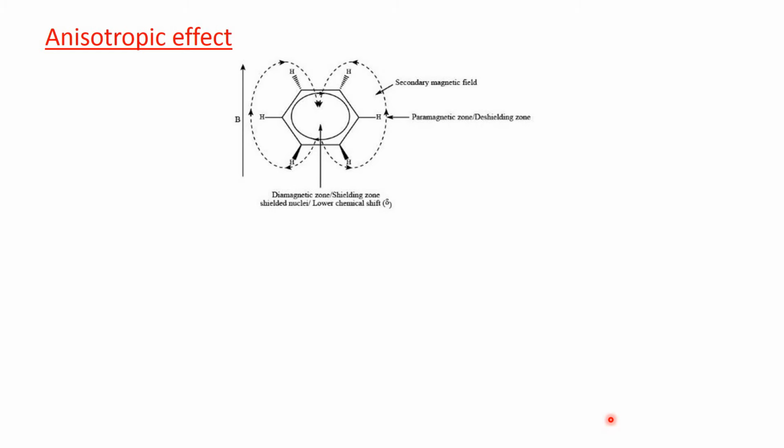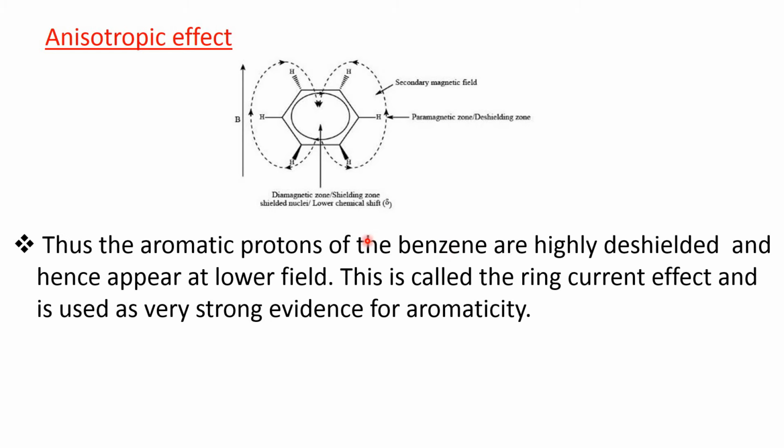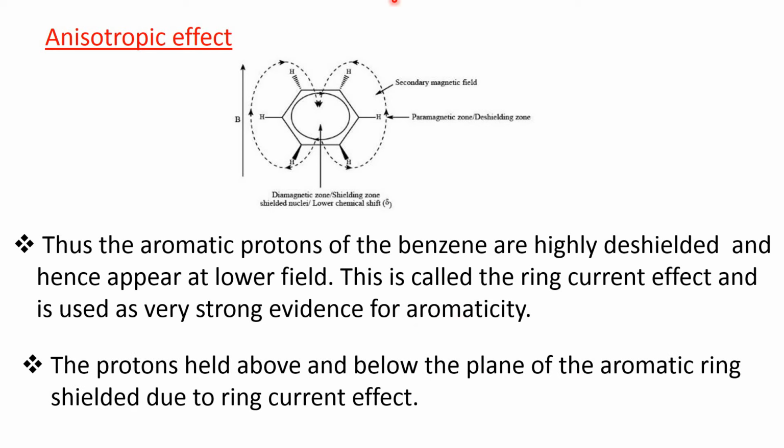Now, aromatic protons in benzene are highly de-shielded and hence appear at lower field. This is called the ring current effect, and it is used as very strong evidence for aromaticity. And the protons held above and below the plane of the aromatic ring are shielded due to the ring current effect.